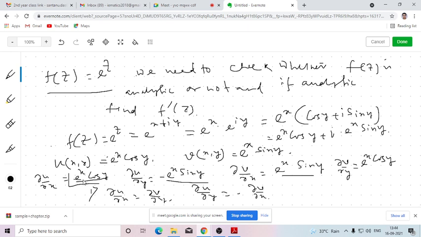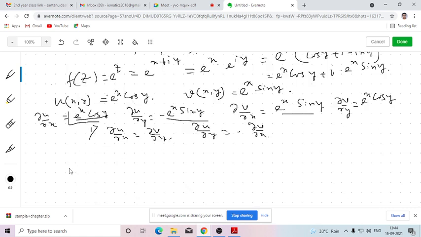Is that clear or not? Have you got this point? Yes. So here I can say that the function will be analytic. Easily we can say that the function is analytic, because both the conditions are satisfied here. Now since it is analytic, we need to find out the derivative.